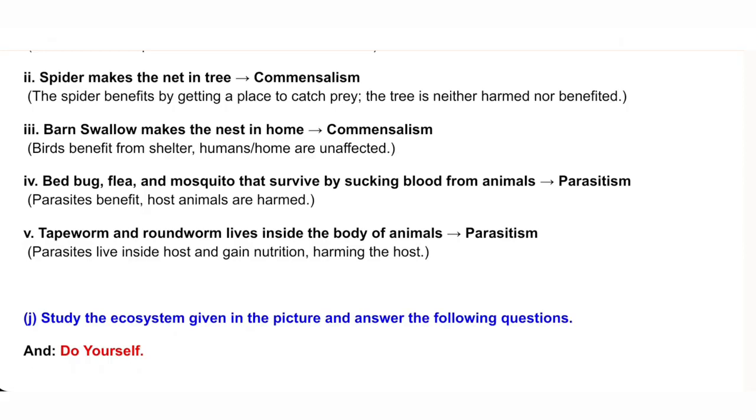J. Study the ecosystem given in the picture and answer the following questions. And do yourself.